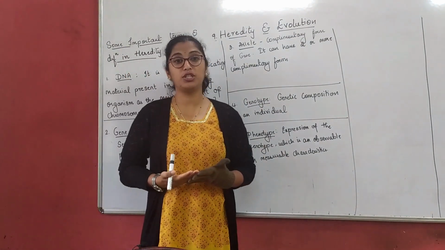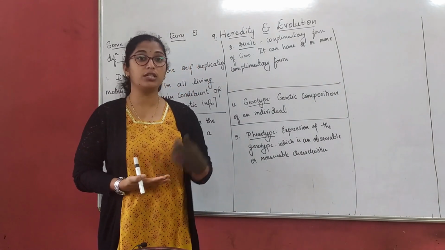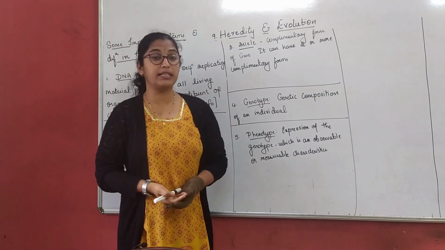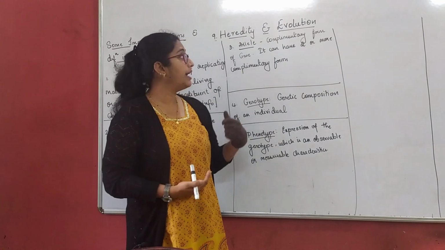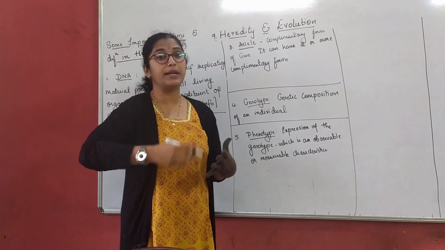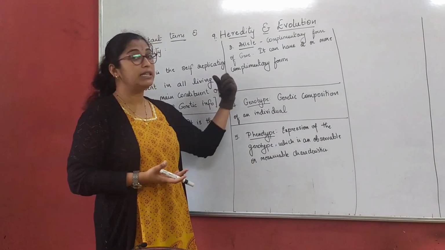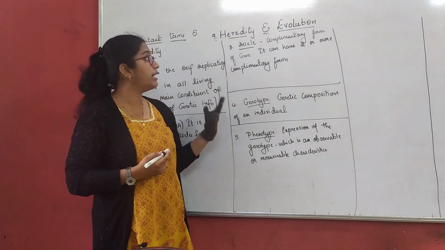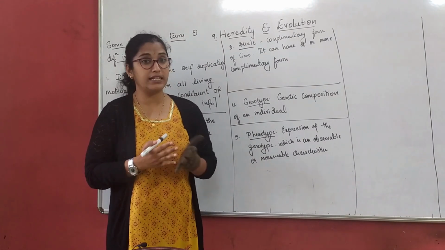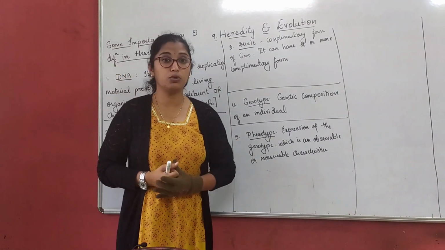So in our previous session, we understood what is heredity, how heredity brings about a change in variation, types of variation, somatic and gametic, what are acquired traits and what are inherited traits, and how reproduction is important in variation, how it brings about the changes in variation. We also discussed that there are so many important terminologies in heredity that we use. They are gene, DNA, allele, dominant, recessive, etc. Let us understand each of those important terms.